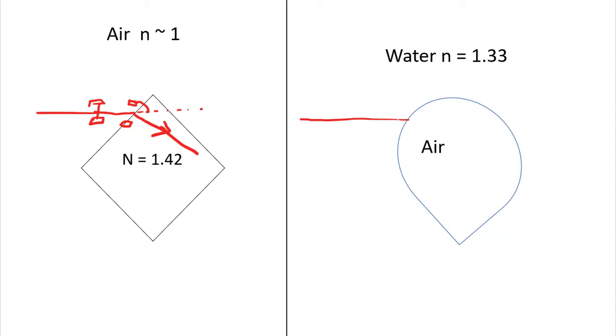Just the opposite, let's say we're shining a light underwater. So we are in the air, we're in the water, and the light hits an air bubble. Now we could argue the bottom wheel would hit first, which would cause it to rotate counterclockwise, which would mean it would take an upward path and get bent upwards. And how much upwards? Well, we'll do math to determine exactly how much the path changes, but we're not doing that right now. Right now, we just want to focus on the fact that light bends, and it bends because of the entry angles with respect to the surface and the material change.